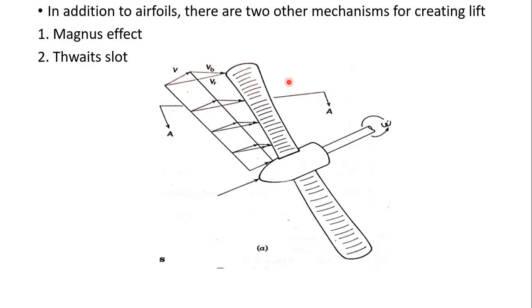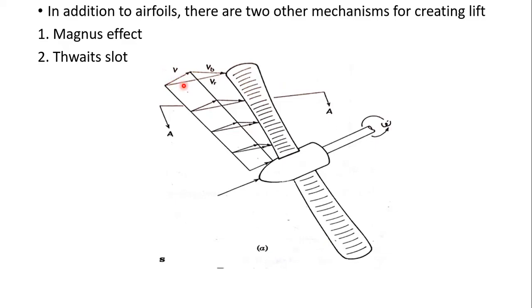If you observe these terms, capital V is the free wind velocity, and VB is the velocity of the airfoil element. And this is the resultant of V and VB, the resultant wind of the airfoil element.